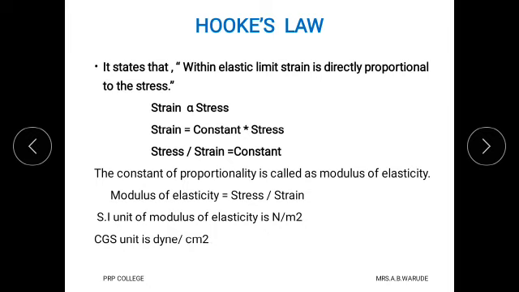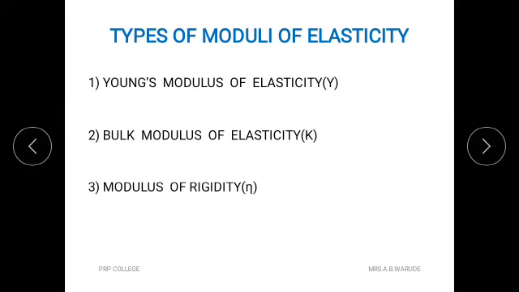Then we write the SI unit of modulus of elasticity. Here the formula is stress upon strain. Therefore first we write the SI unit of stress and then the SI unit of strain. The SI unit of stress is Newton per meter square, and strain has no unit because it is the ratio of two similar quantities. Therefore the SI unit of modulus of elasticity is Newton per meter square, and the CGS unit of modulus of elasticity is dyne per centimeter square.